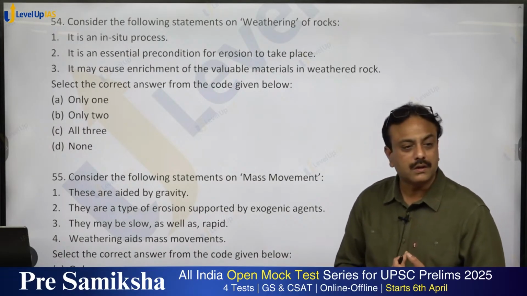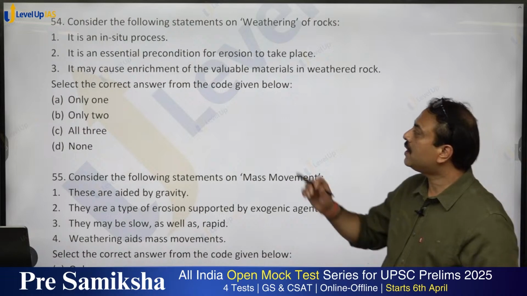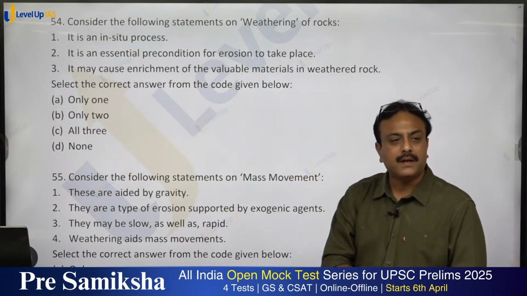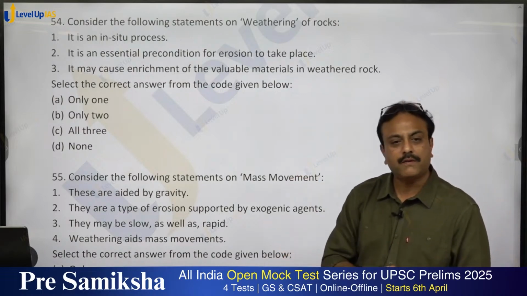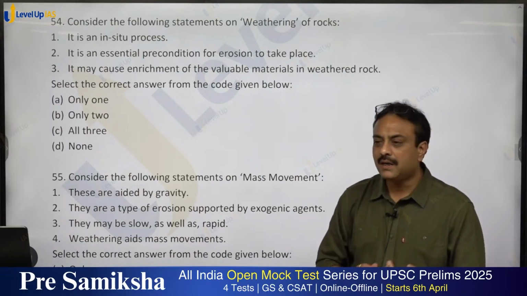False or true? It is not an essential precondition. If it will happen, erosion will be supported. So it will aid erosion. But it is nothing like that.